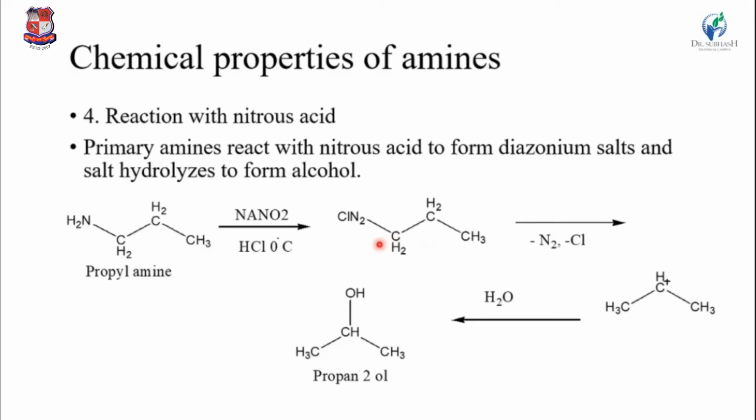This is the diazonium salt. Here this group is totally removed, so N2 and Cl are removed, making the alkane. The alkane reacts with H2O and makes the alcohol, propanol, this is an alcohol.